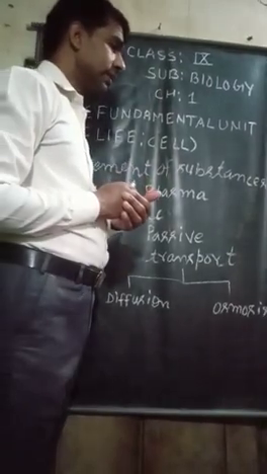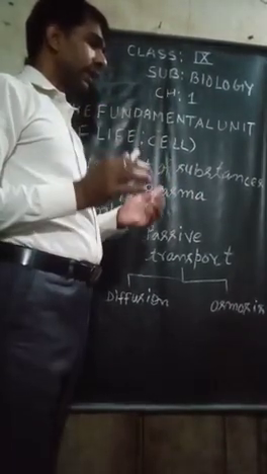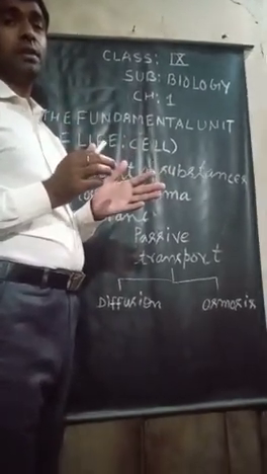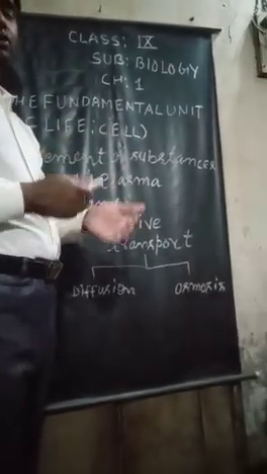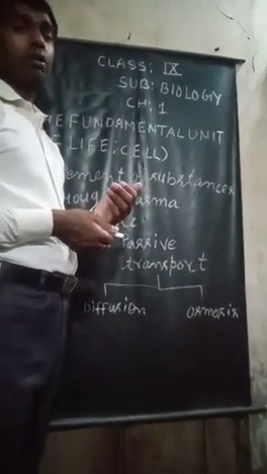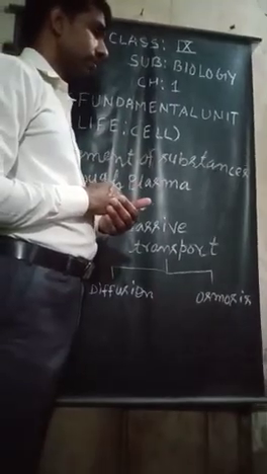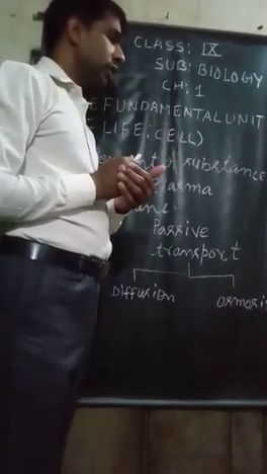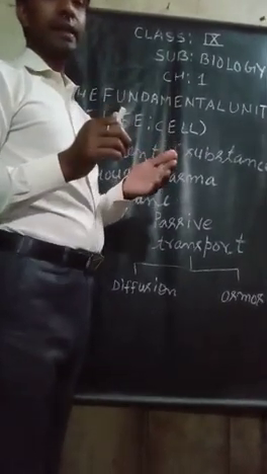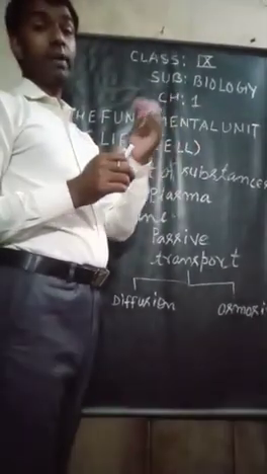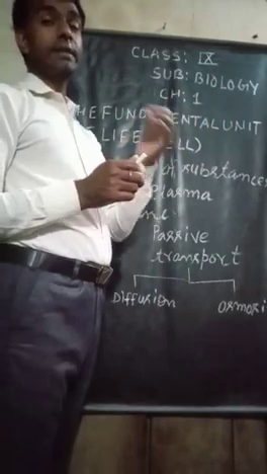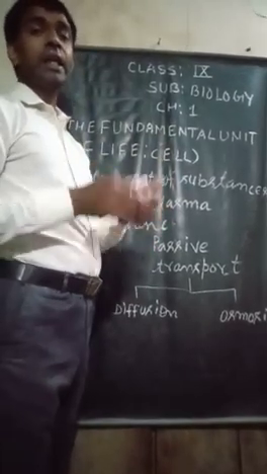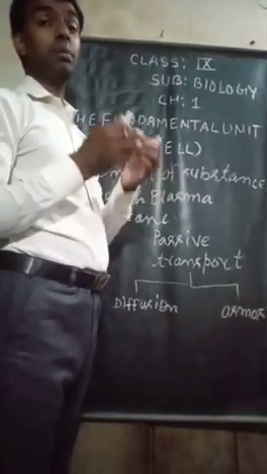Carbon dioxide is a cellular waste that accumulates in the cell in a high concentration due to metabolic activities inside the cell. That's why it needs to be removed from the body.